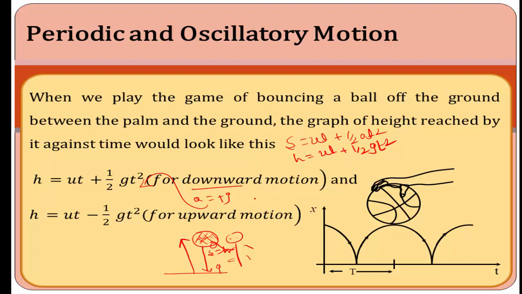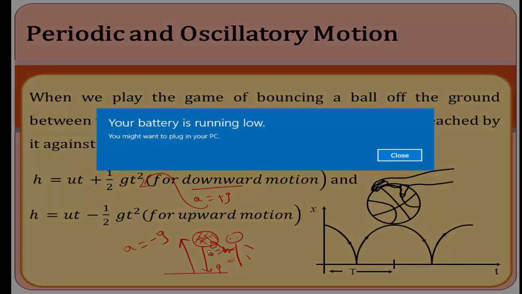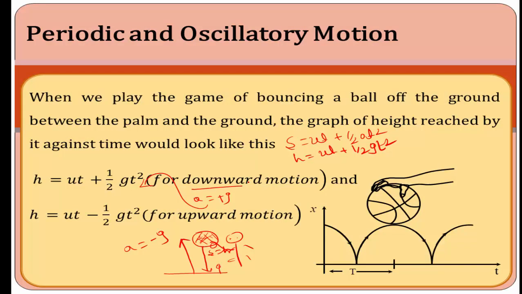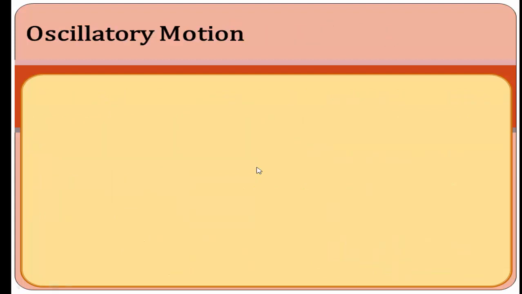When the ball comes downward, force and displacement both are moving in the same direction. That's why we write a equal to g, we get h equal to ut plus half gt square. But when the ball is moving in the upward direction, a equal to minus g, that is h is equal to ut minus half gt square. And the next important concept is oscillatory motion.